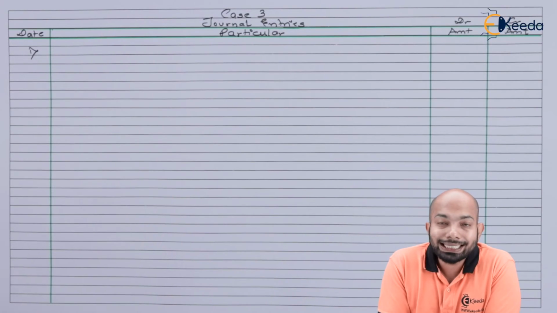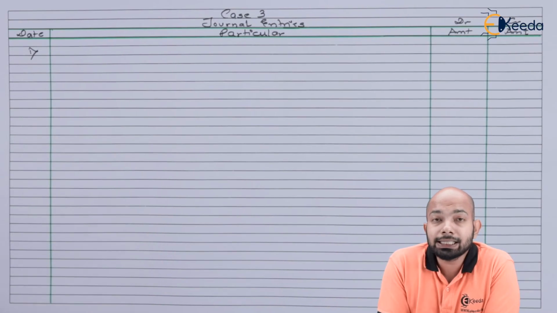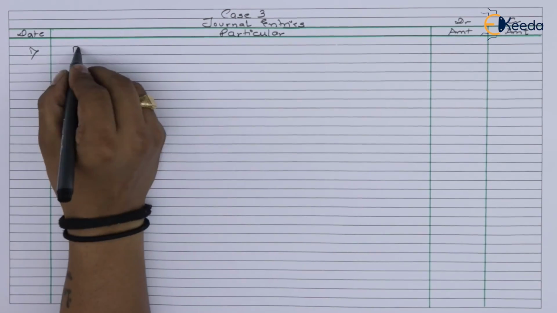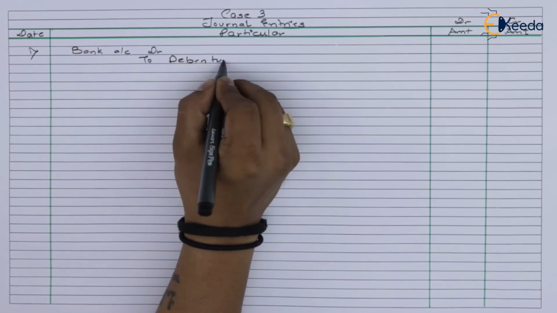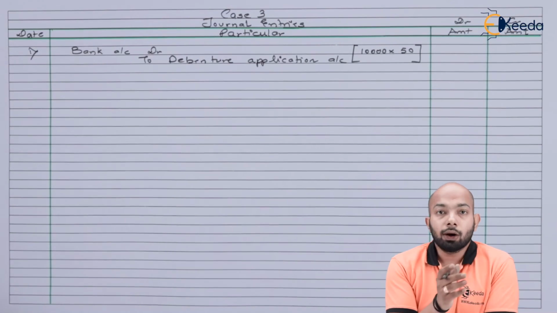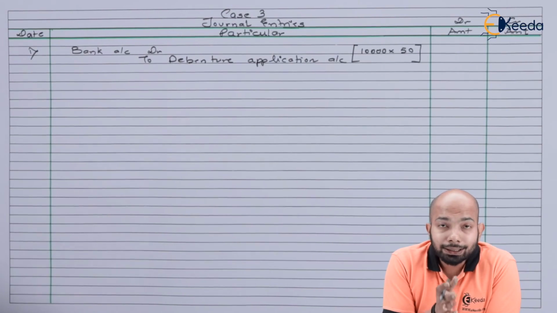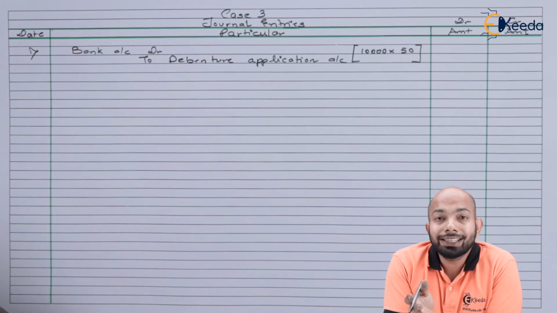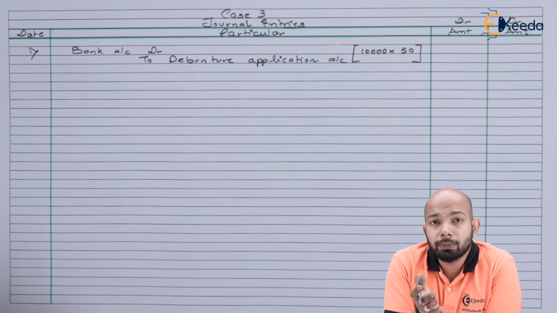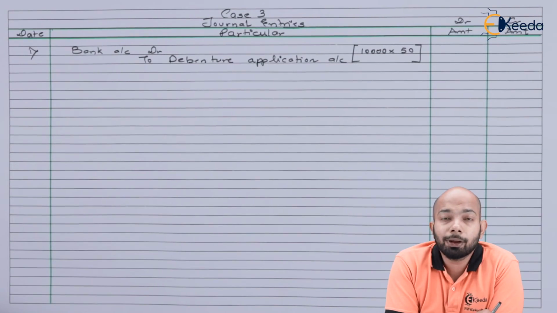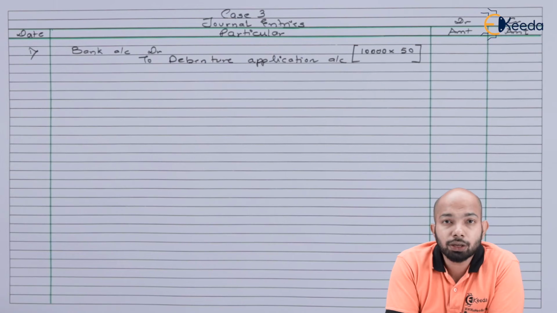Now when it comes to case 3, it refers to ABC Company Limited here. We'll first pass the receipt of application money of debentures. Now, when we're talking about debentures here, 10,000 debentures were issued, 14% debentures basically. Application money was 50 rupees. So 10,000 multiplied by 50 will give you the details of application money here.